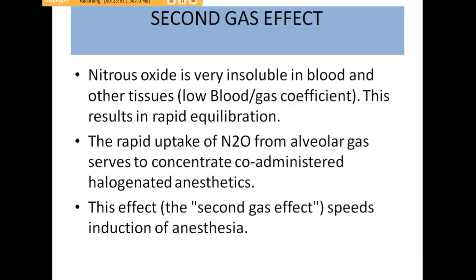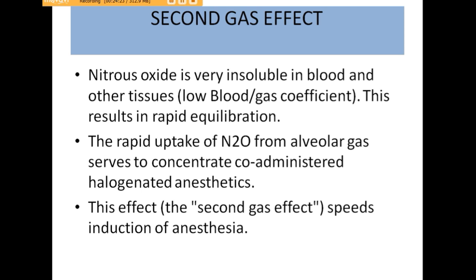There is an important event associated with the inhalational agent, specifically nitrous oxide, and that is the second gas effect. Nitrous oxide is very insoluble in the blood and other tissues, so it has a low blood gas quotient, and this results in rapid equilibrium achievement. The rapid uptake of nitrous oxide from alveolar gas serves to concentrate co-administered halogenated anesthetic agents, which are considered the second gas, and this effect is the second gas effect, which speeds the induction of anesthesia.